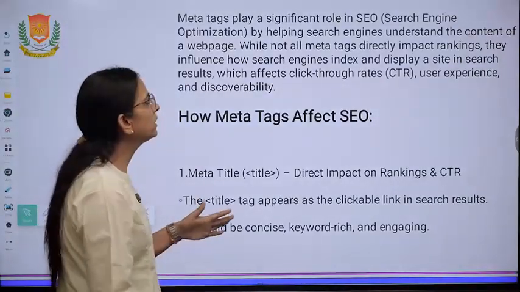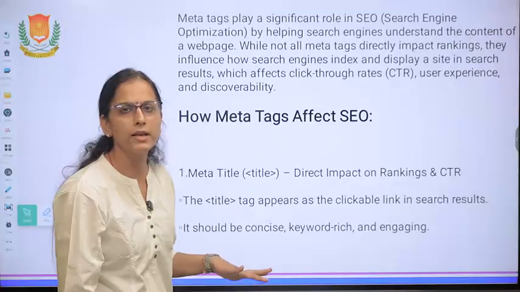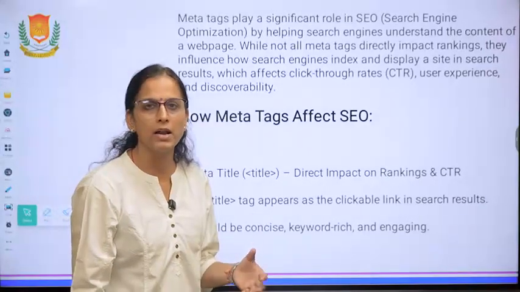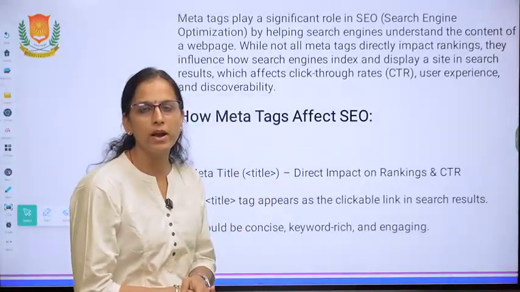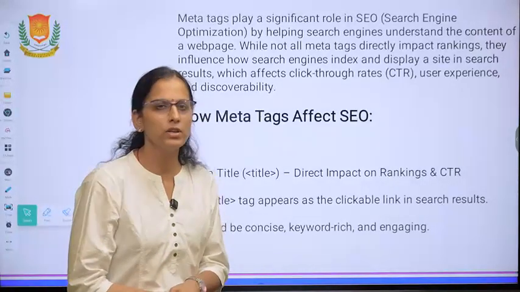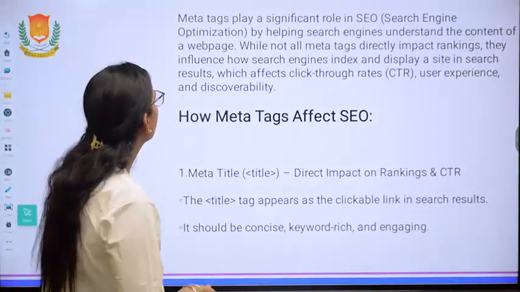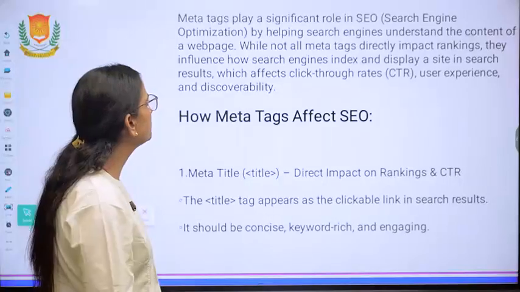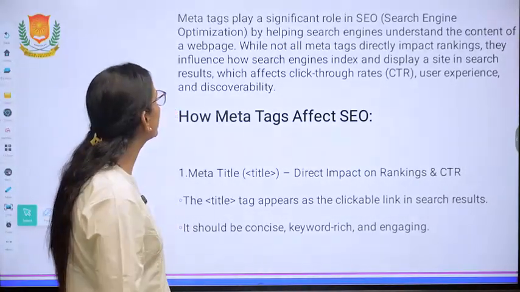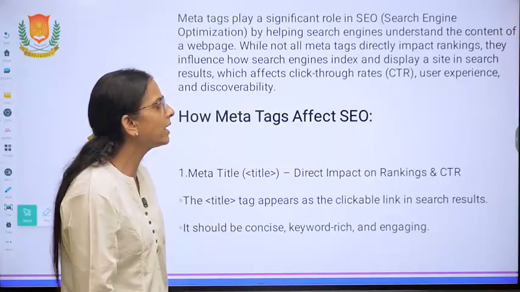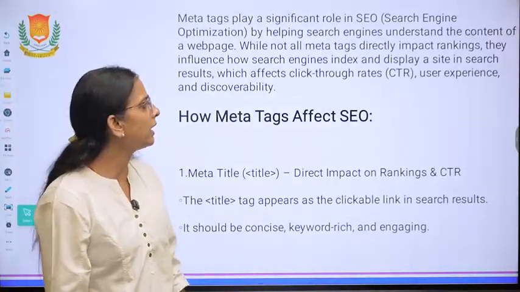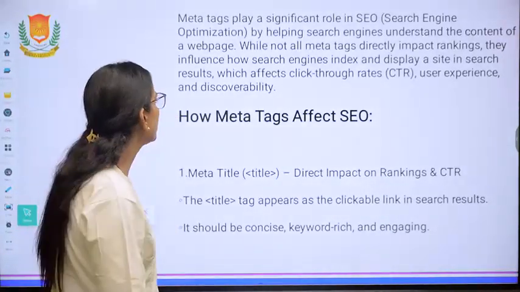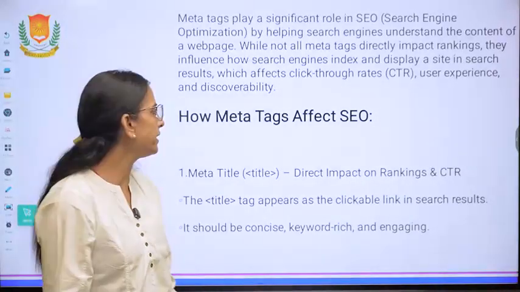Now we will come to the topic meta tags. We have discussed what are meta tags, what is SEO, what is CTR. Now how can you define this meta tag in your HTML coding? Let's focus on it. Meta tags play a significant role in SEO by helping search engines understand the content of a web page. While not all meta tags directly impact ranking, they influence how search engines index and display a site in search results, which affects click-through rates.